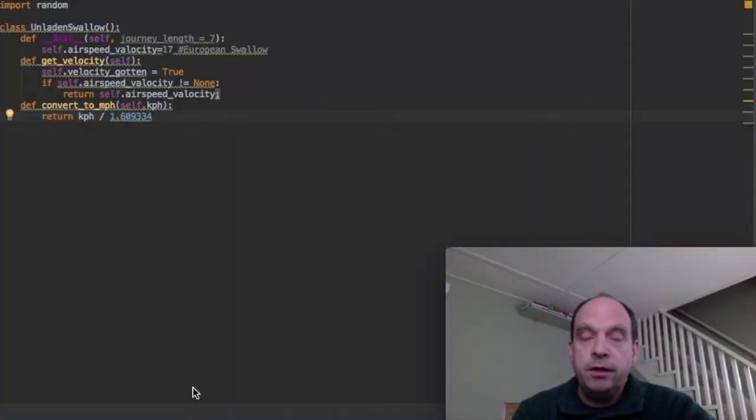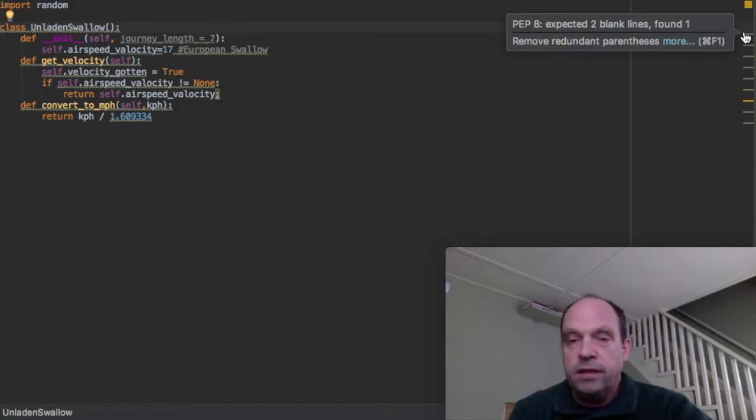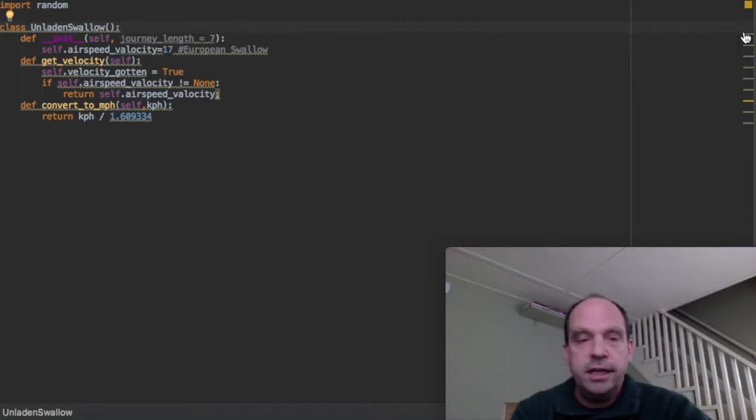Now, I've written some code here in PyCharm that's just full of PEP8 violations and some warnings as well. PyCharm is nice because it alerts you to your PEP8 violations real time as you code. It does that in this source code window on the right-hand side using these dashes. And if we hover over the dashes, we can see the specific violations. This one says, PEP8 expected 2 blank lines, found 1. I can click on that dash, and it brings me to the right violation.